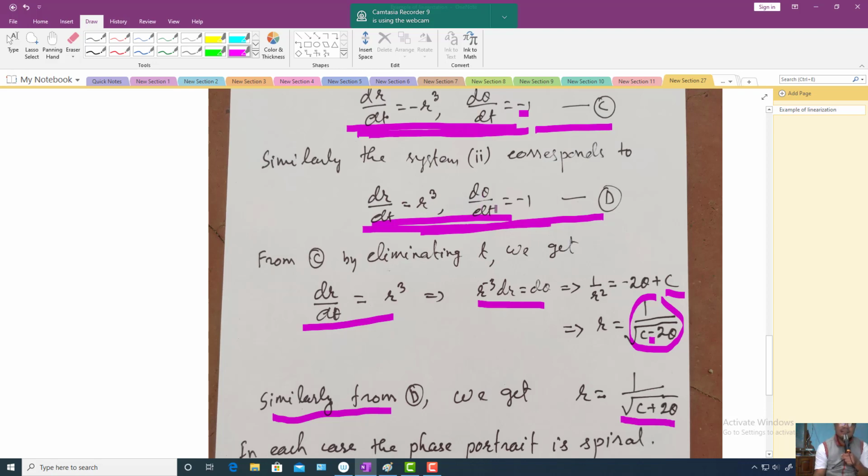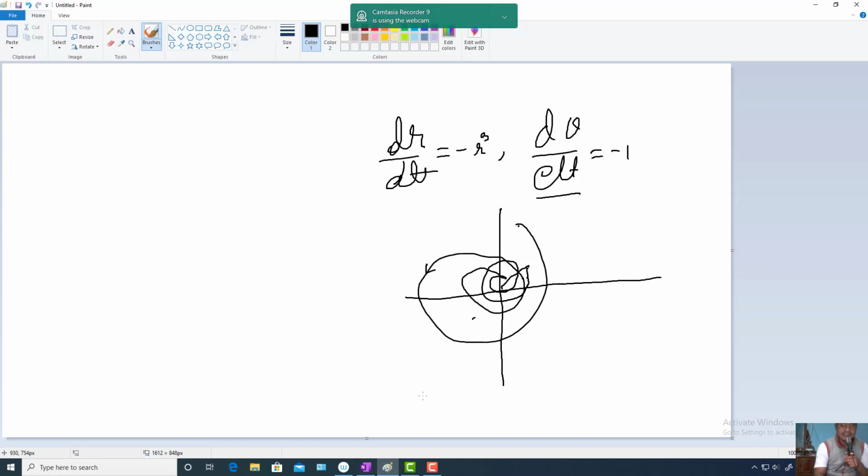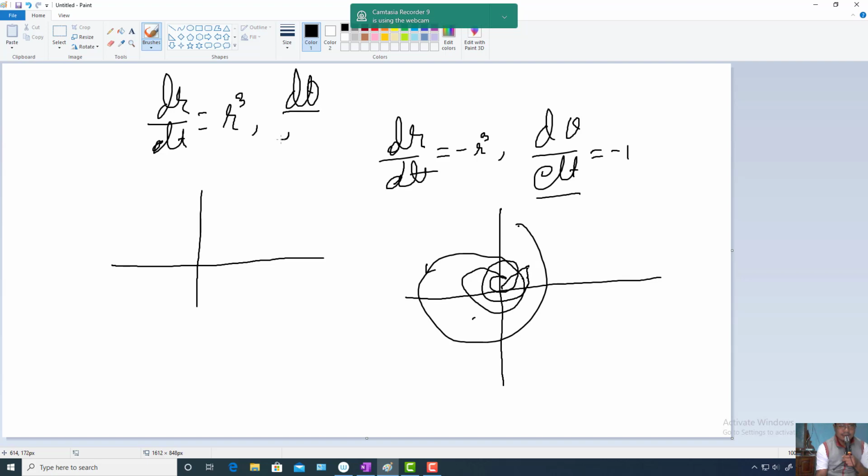Let us translate it into the phase curve and draw it more nicely compared to the earlier one. Here the system is dr by dt equal to positive r cube, and d theta by dt equal to minus 1.